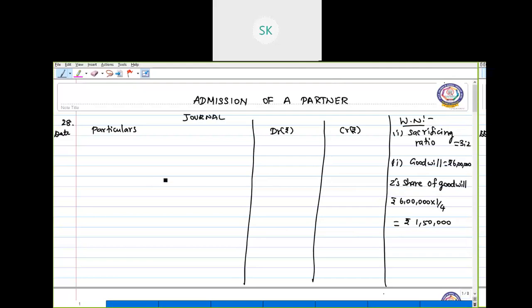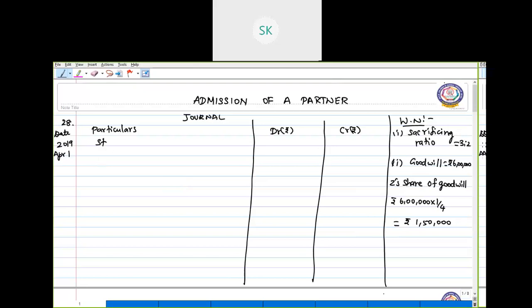So first, he is going to bring assets, isn't it? He is going to bring the goodwill in kind, isn't it? So first we will pass the entry for the assets brought in for capital and premium for goodwill. So he is admitted on 1st April.